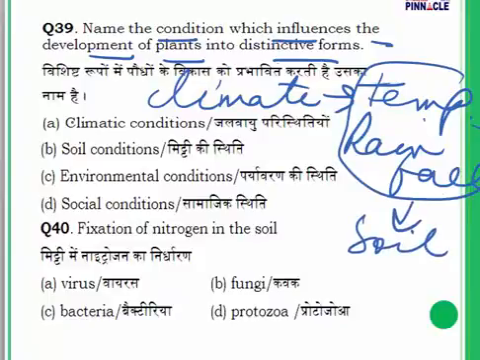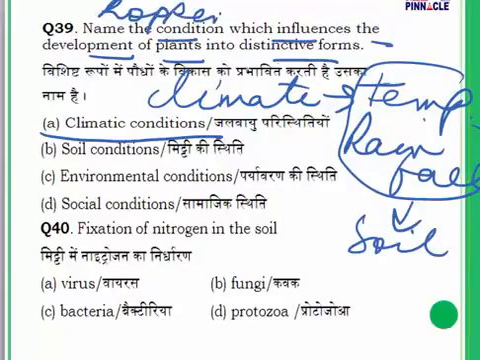In geography, we have Koppen's classification, under which it is said that climatic conditions greatly influence the type of plants which will grow in a place. So the answer to 39 is A.